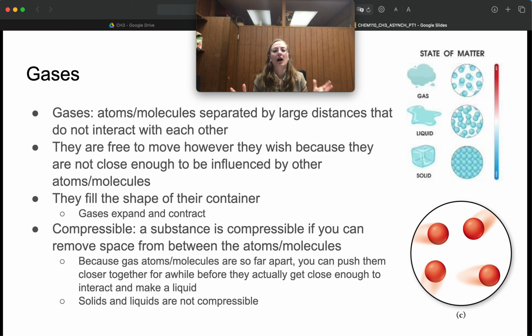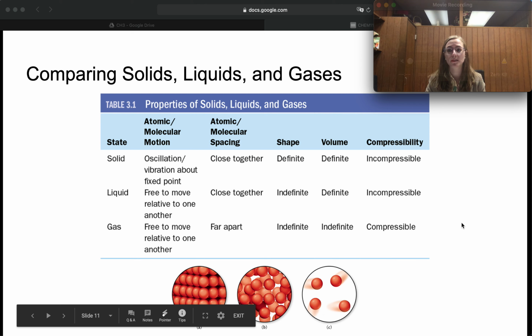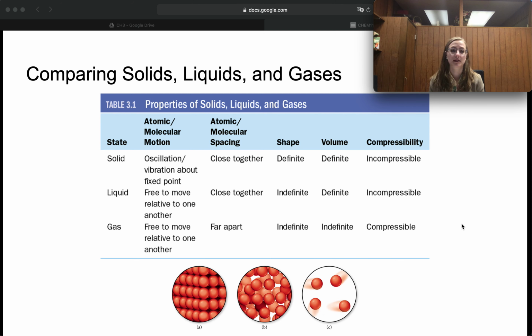So solids and liquids are not compressible. Gases are compressible. So we can go ahead and compare solids, liquids, and gases. Comparing them has us looking at something like this. Again, we can see that a solid can only vibrate around a fixed point.